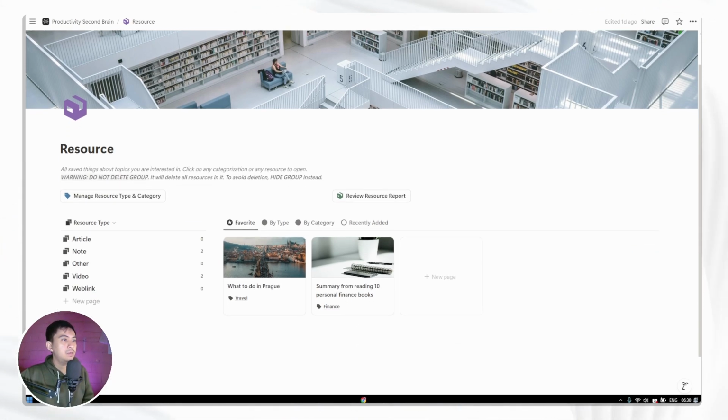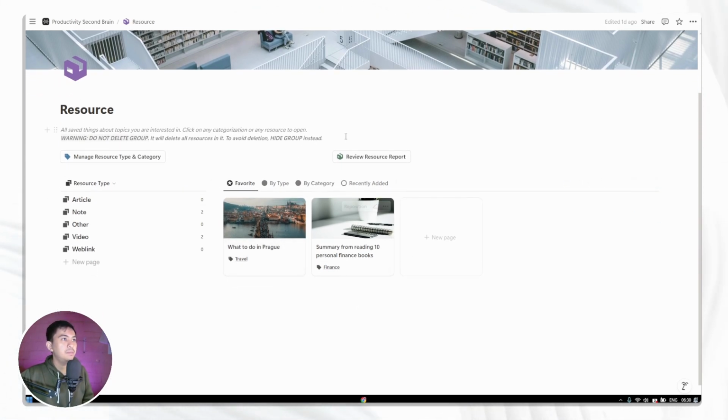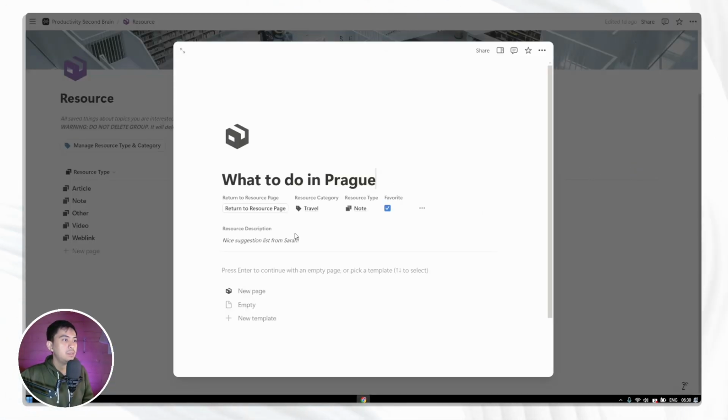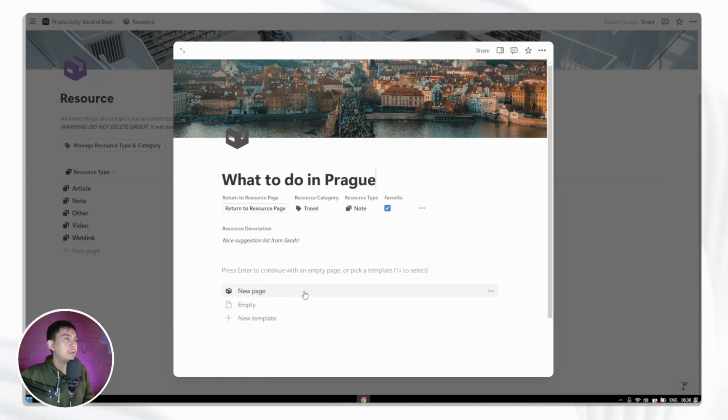So we are currently seeing a simple example of what a resource page will look like, and we are seeing two examples of resource items. So let's click one and see what might be inside of it. Well, this one is empty right now, but let's pretend that we have something inside, and this is where you, for example, yeah, this is a note.